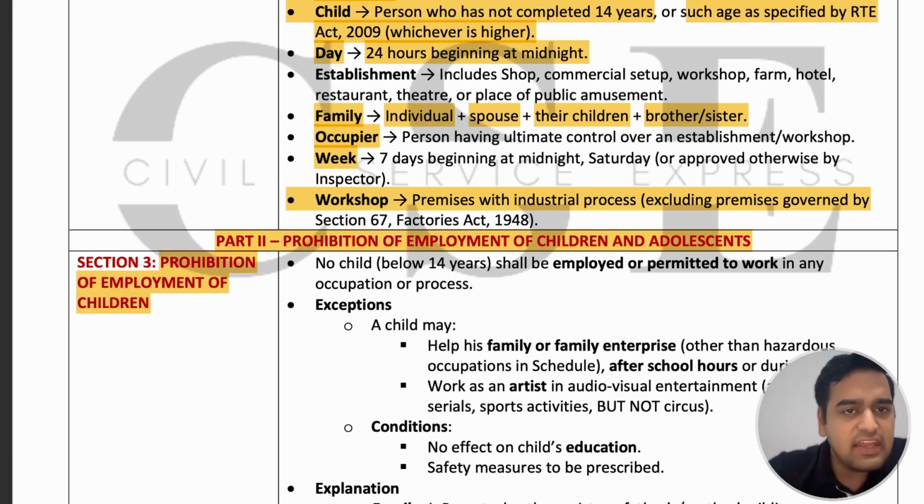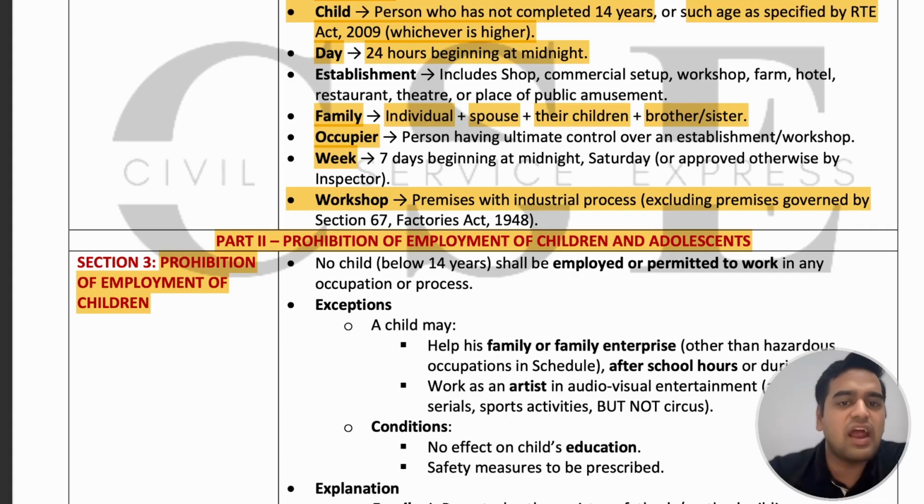Any child, that is any individual below the age of 14 years, shall not be employed or permitted to work in any occupation or process. So the general rule is they should not be allowed to work in any establishment at all. But there are some exceptions too.